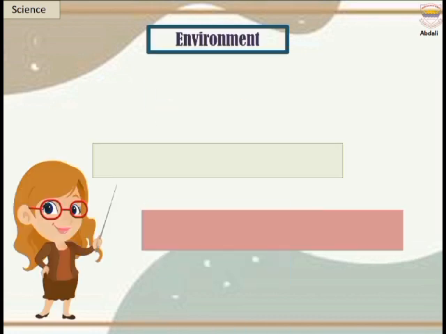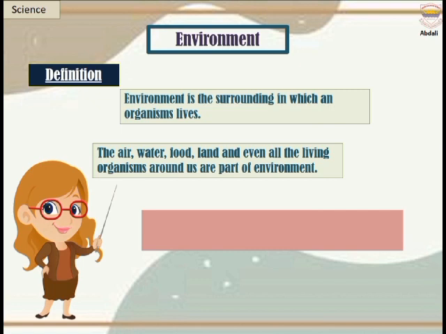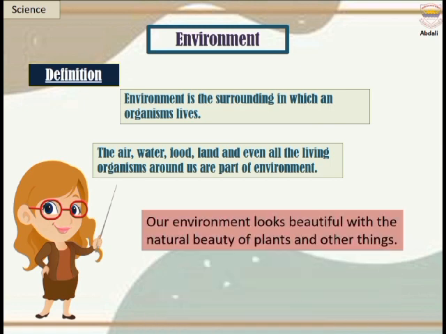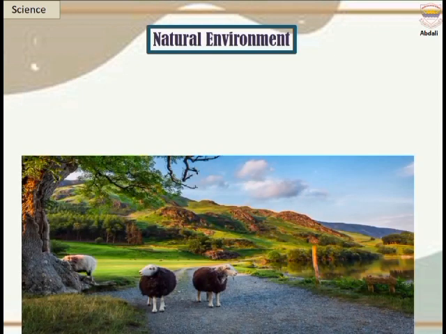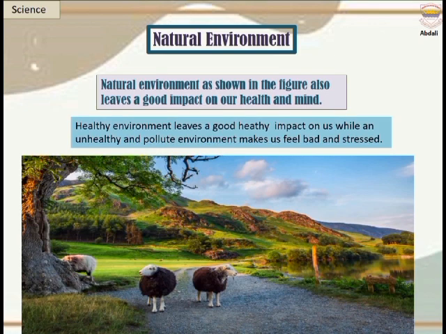Introduction. Environment is the surroundings in which an organism lives. The air, water, food, land, and even all the living organisms around us are a part of our environment. Our environment looks beautiful with the natural beauty of plants and other things. Natural environment, as shown in the figure, also leaves a good impact on our health and mind. A good and healthy environment leaves a good and healthy impact on us, while an unhealthy and polluted environment makes us feel bad and stressed.